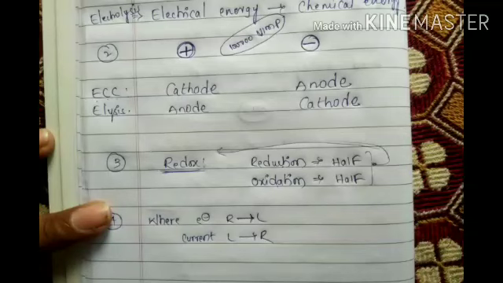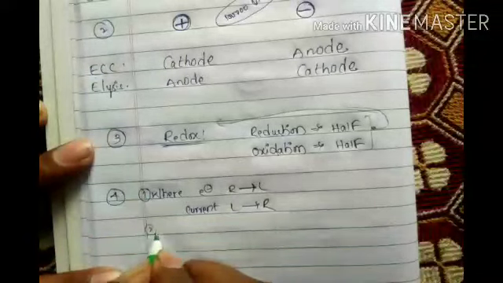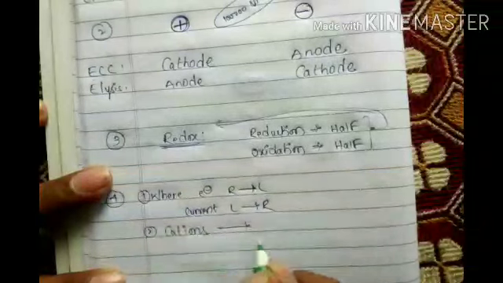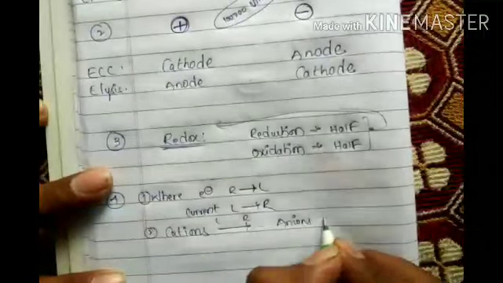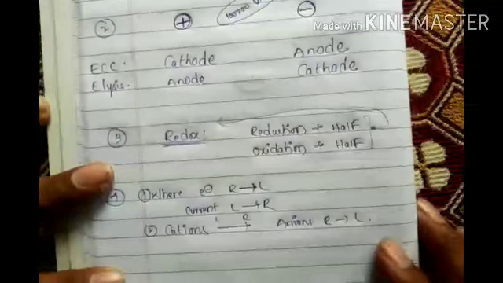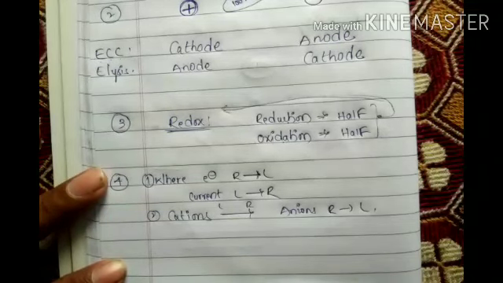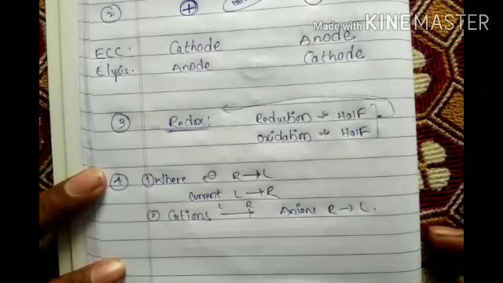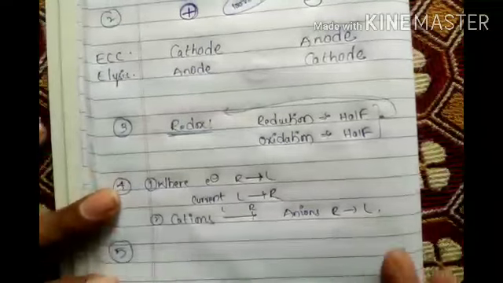Okay? And next, this is the first point, in the fourth point only first point. Second point: cations move left to right, for example, left to right. Anions are right to left, quite opposite. Also, the movement of cations is from cathode to anode, for example, and anions are anode to cathode. Quite opposite. This is also one of the important points.